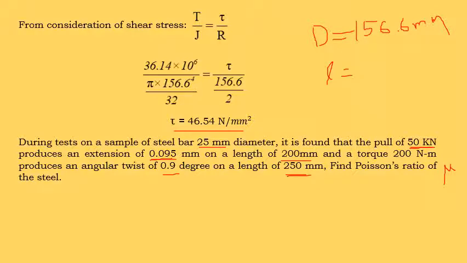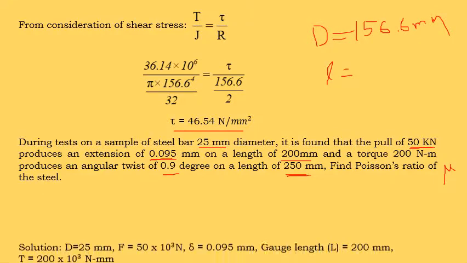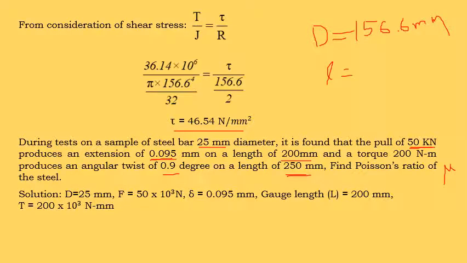So in this torsion problem, how do we find the Poisson's ratio? These are the given data. Diameter given is 25 mm and load or force given is 50 kilonewton. Then extension delta is given, small delta 0.095 millimeter, and this is gauge length capital L 200 millimeter, and this is the torque value given, 200 Newton meter, converted into Newton millimeter, that is multiplied by 10 to the power of 3.